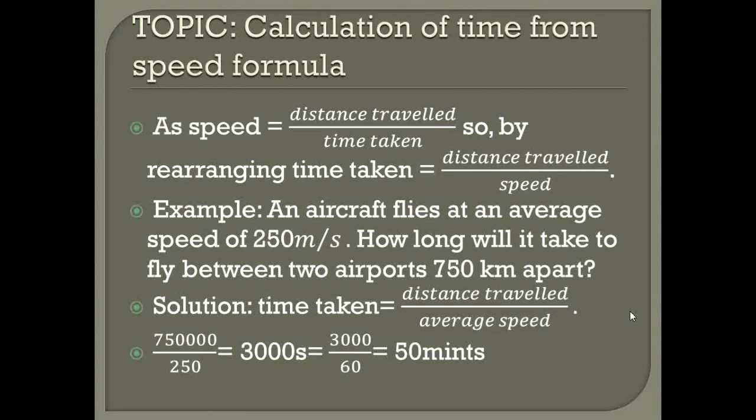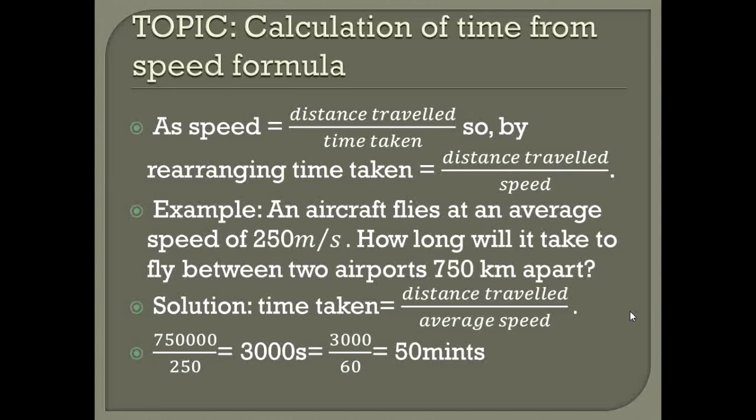I have already discussed in my previous lecture the formula of speed, and the formula of speed is very simple. It is equal to distance traveled divided by time taken, and distance traveled by the object is measured by the measuring tape, and the time taken by that object to cover that distance is measured by the stopwatch. So this is the formula of speed.